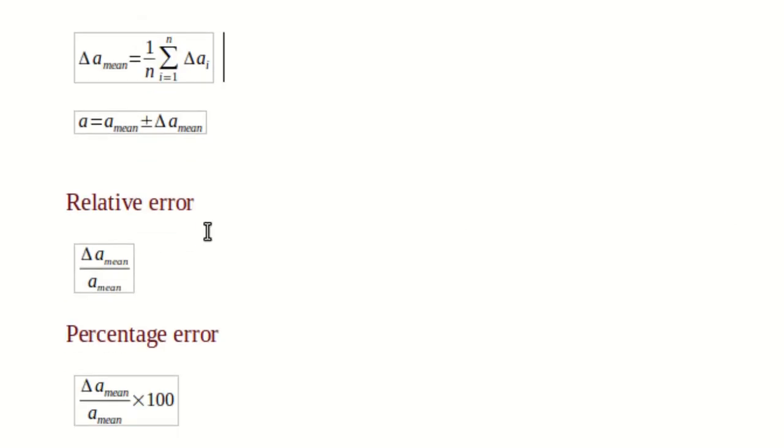Then there is a term called relative error. Relative error is the ratio of mean absolute error and mean of the measurement. So delta a mean divided by a mean. And there is the last term called percentage error, which we calculate by multiplying the relative error by 100. So this is called percentage error, that is delta a mean divided by a mean into 100.